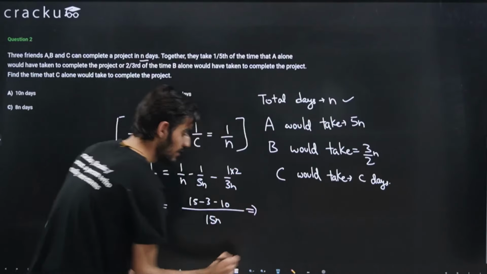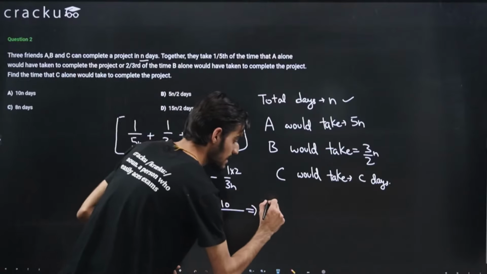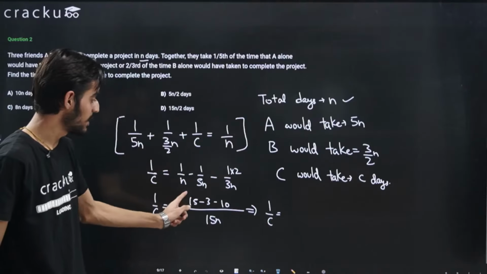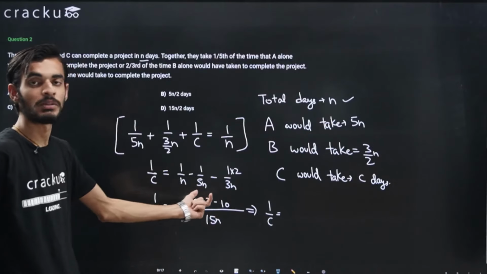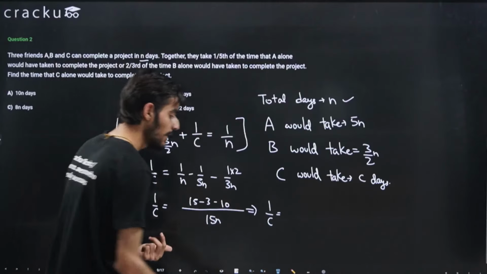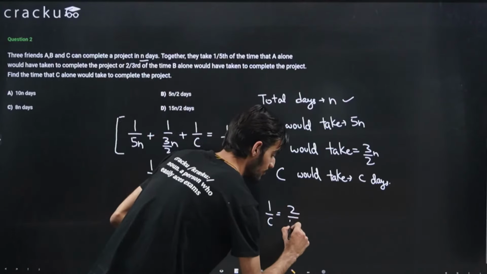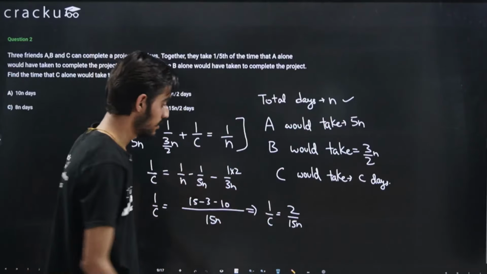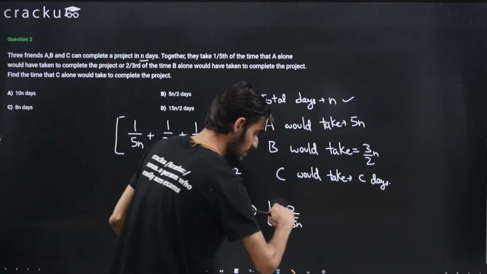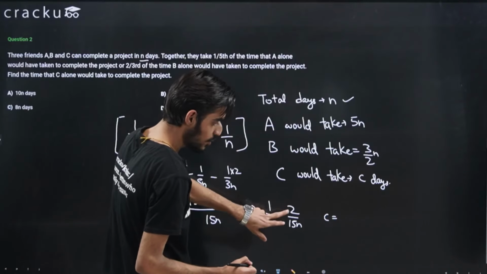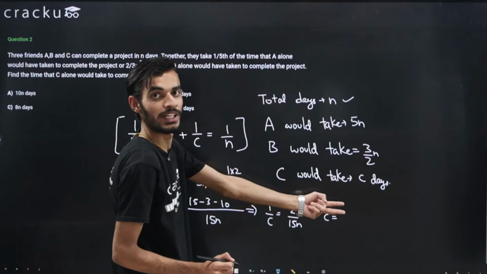Solving this will come out to be 1 by C. So 1 by C will be equal to 15 minus 3 minus 10, that is 15 minus 13, that is 2, right? So 2 upon 15n. Because we were asked to calculate the number of days that C is taking, just taking the reciprocal, C will come out to be 15n by 2.